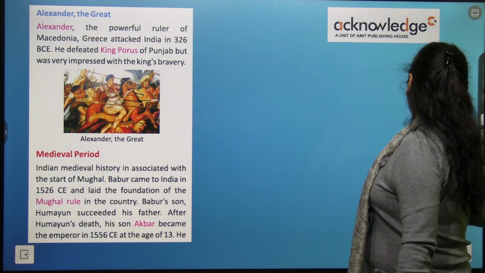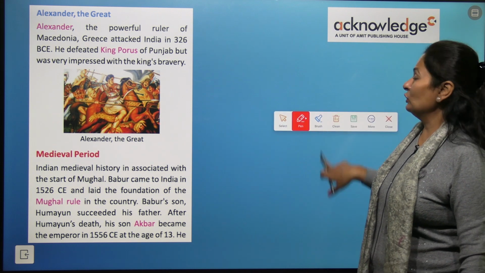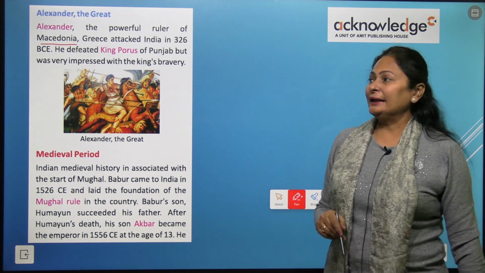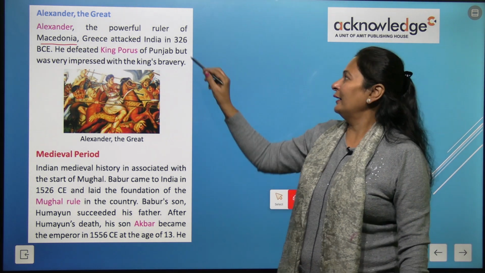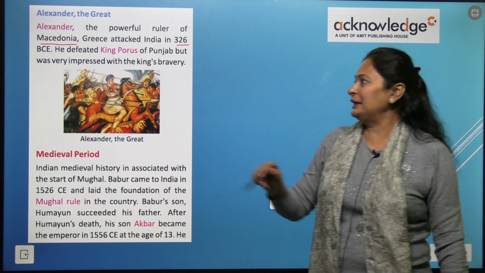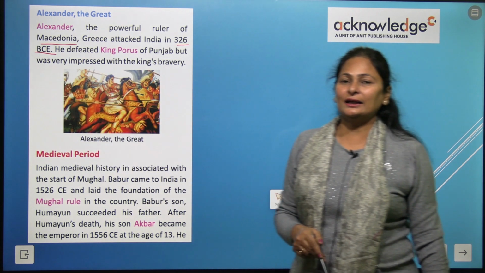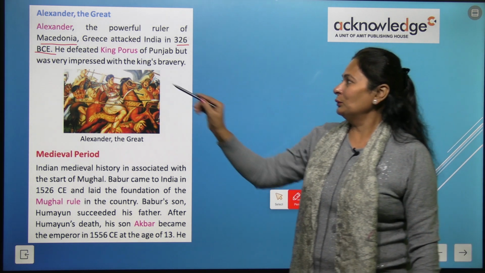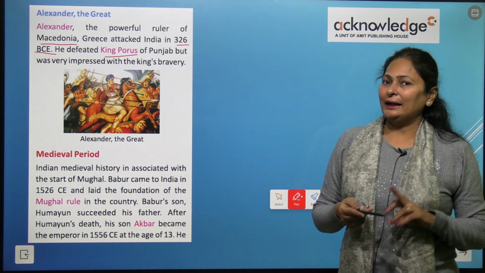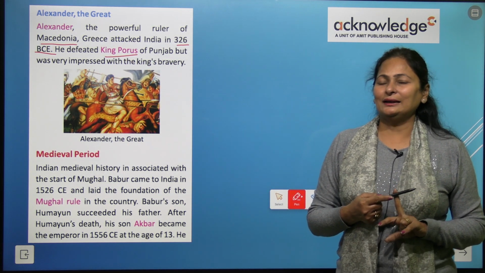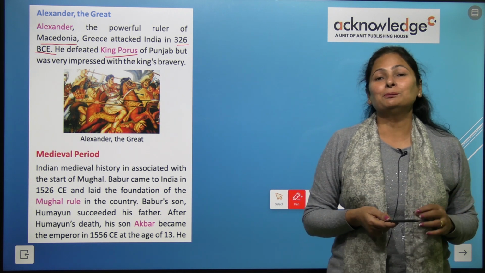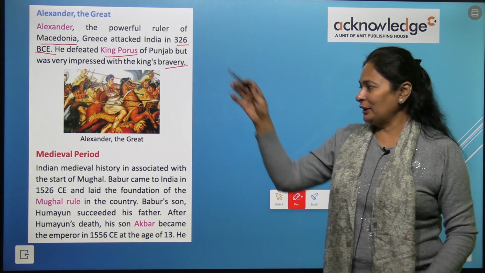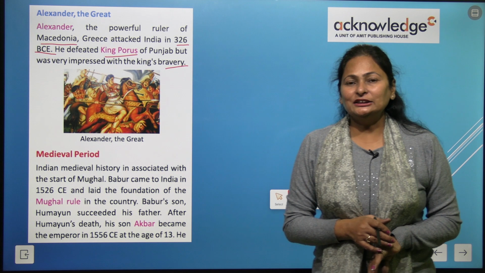Now Alexander the Great. Alexander was a very powerful ruler from Macedonia, Greece, who attacked India in 326 BC. And he defeated whom? He defeated King Porus of Punjab. Although the king was defeated by Alexander the Great, Alexander was still very impressed with Porus because of his bravery, right? So that was about ancient India.